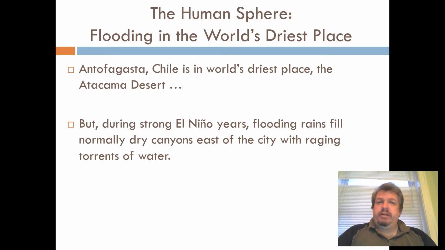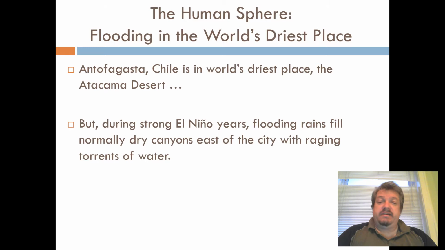But we talked about El Nino a few chapters back, right? This kind of worldwide reversal of temperature and precipitation patterns that happens roughly every 7 to 12 years. And when an El Nino year happens, that changes everything. Some areas of the desert now get as much rain as a traditional landscape, and so they go from being the driest place on earth to being wet.